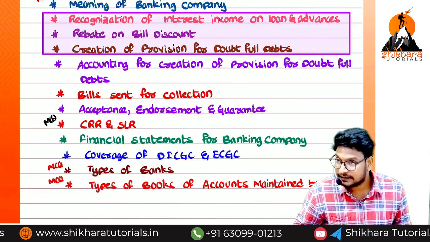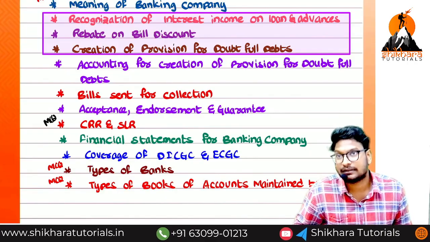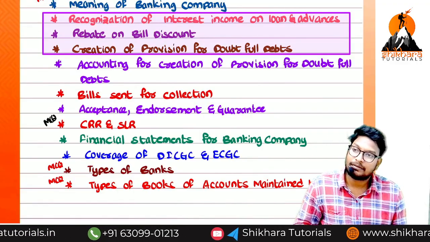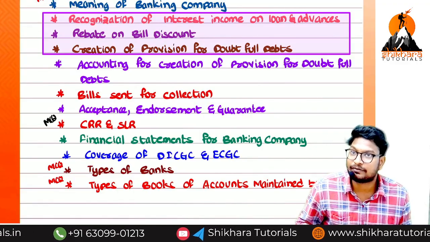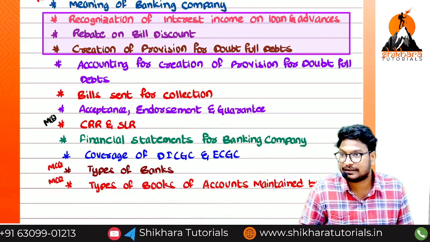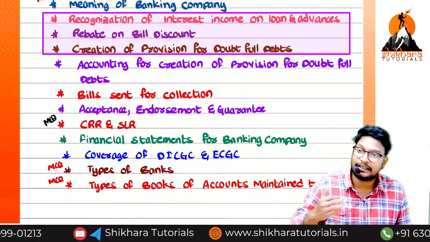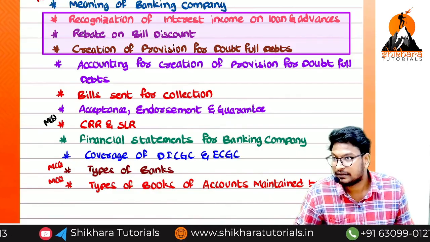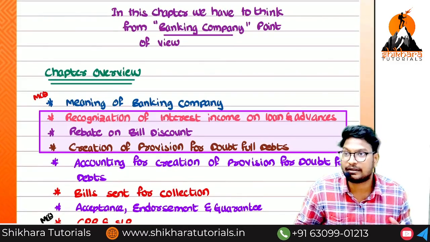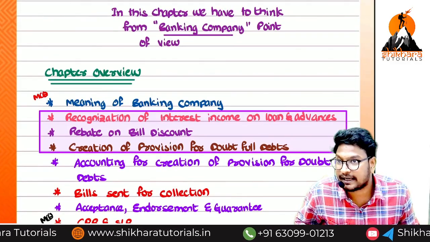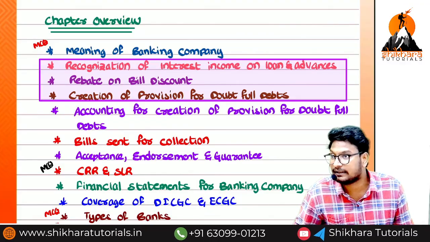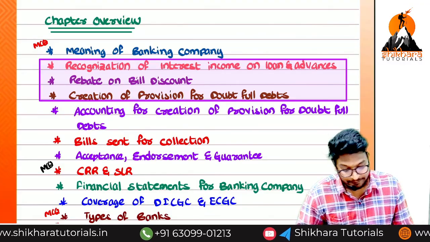And next, we have to discuss 4 standards, and then the main big chapter is accounting for shares and debentures. There we have nearly 8 small concepts. Normally all the faculties will start from that chapter only. But why I am starting with this one is because it is somewhat interesting, that one is somewhat boring, and every time the journal entries will be repeated there. This is a banking company, and of interest to the students also. What is the meaning of bank? How do they perform their activities? So it is easy and simple, and we can easily get 7 marks in the examination. That is the point.